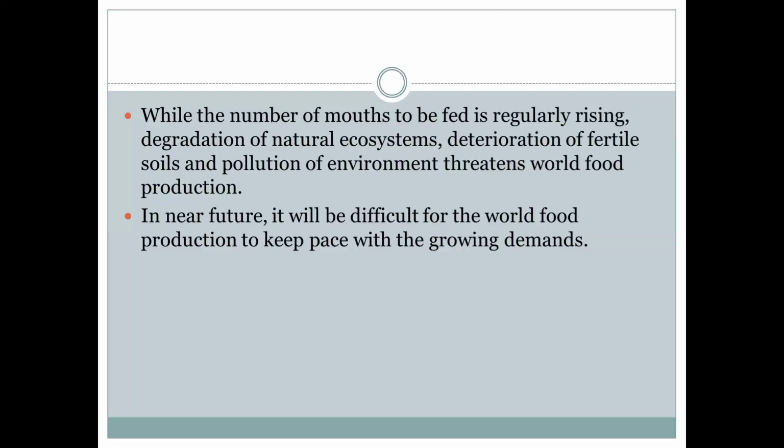Pollution in the environment may increase: water pollution, noise pollution, or air pollution. So it will make the environment unhealthy, and it will affect the community that exists in the ecosystem. So that will be harmful to the society, harmful to the ecosystem.